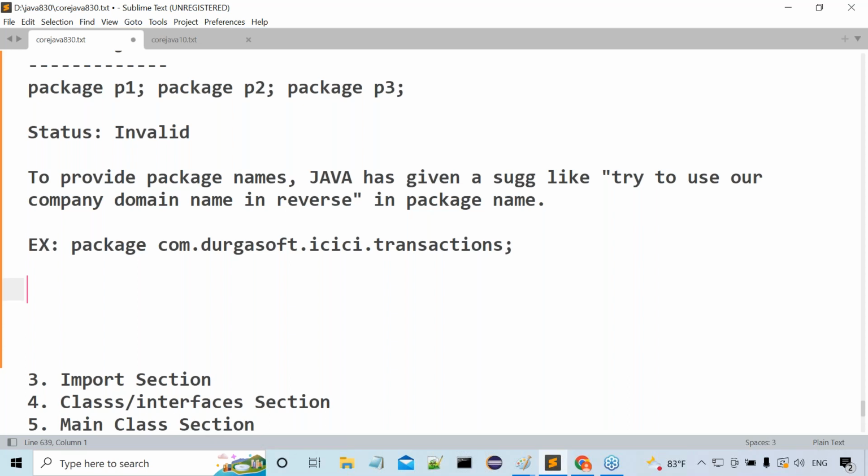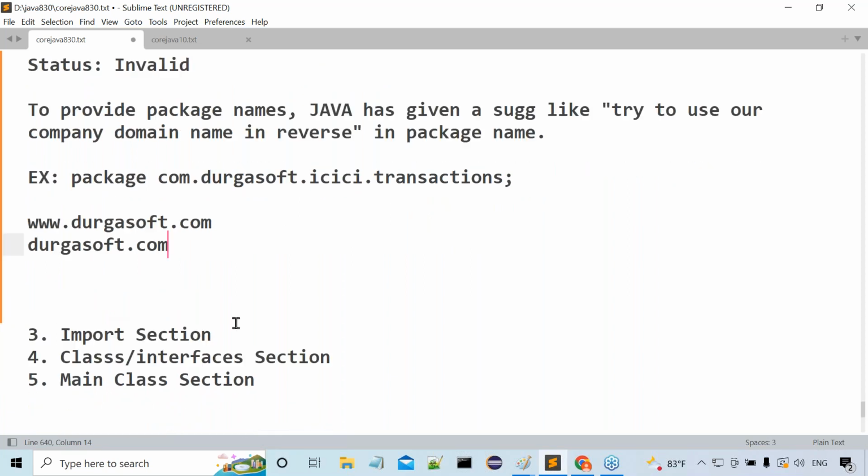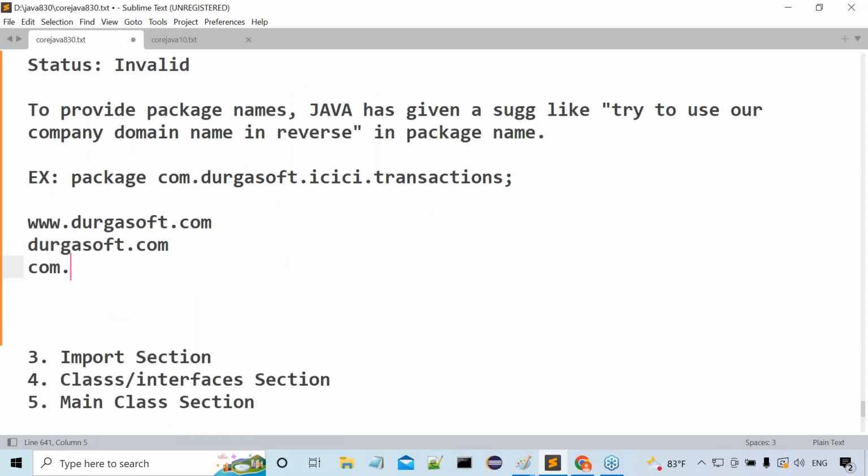Myself, I am a developer working with Durgasoft. Durgasoft is a development company. So what is the domain name for Durgasoft? What is the website name? www.durgasoft.com. Clear or not? So here, what is the domain name actually? Durgasoft.com. This is the domain name once you remove the www. Observe carefully. So the reverse of it: reverse this domain name. What is the reverse of it now? com.durgasoft. So try to use this in our package name.